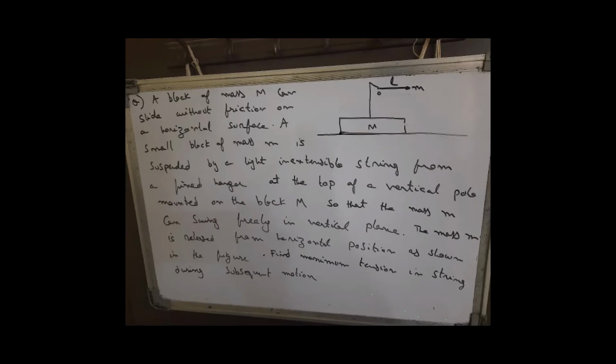There will be only one force in the horizontal direction, and it does not have any acceleration in the vertical. That equation for the bigger block will involve the acceleration of the bigger block, which you need for taking the pseudo force. So that will also have one tension term, and in the reference frame of capital M there will already be one tension.